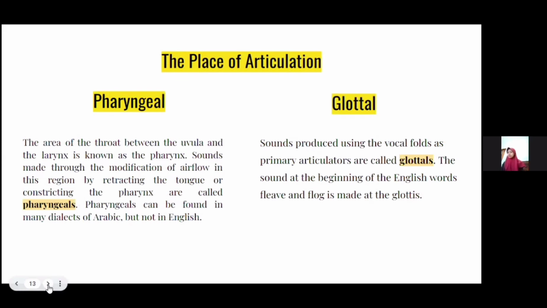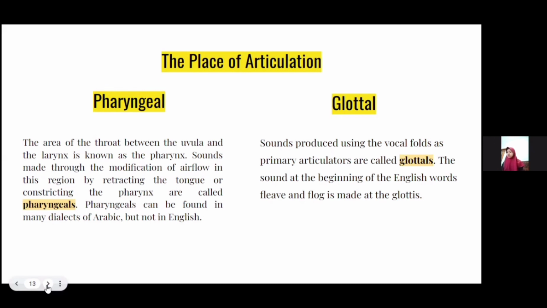The last one is pharyngeal. The area of the throat between the uvula and the larynx is known as the pharynx. Sounds made through the modification of airflow in this region by retracting the tongue or constricting the pharynx are called pharyngeals.